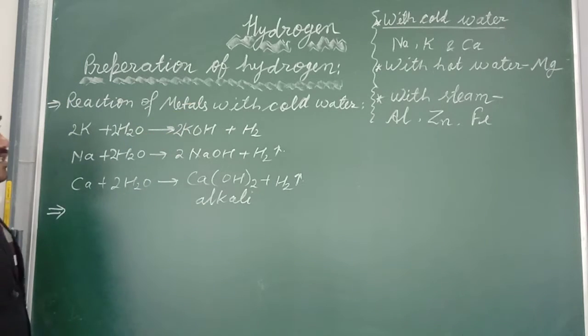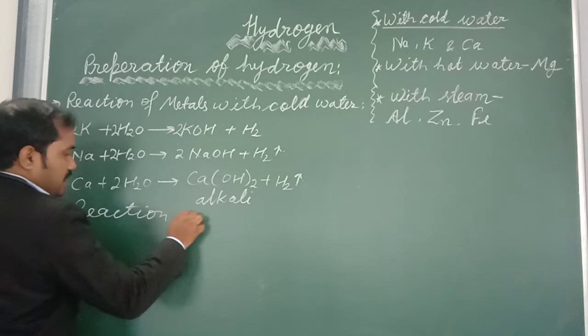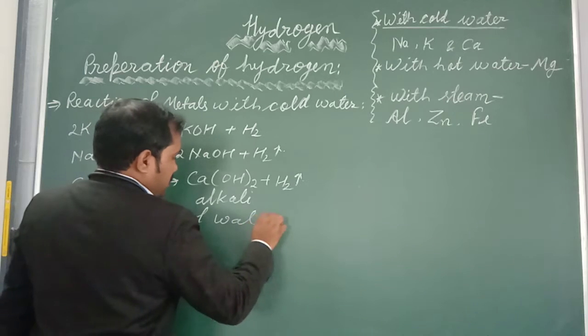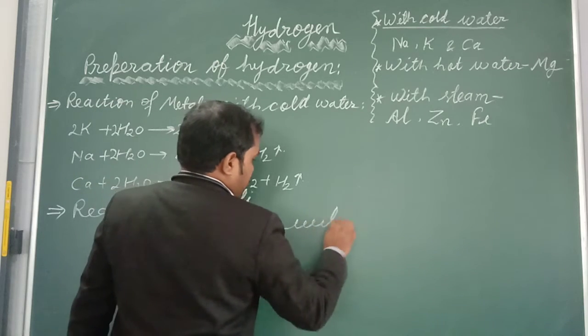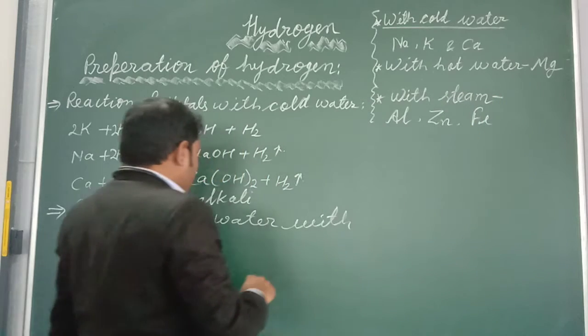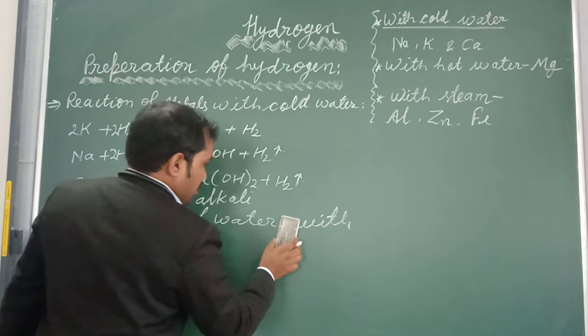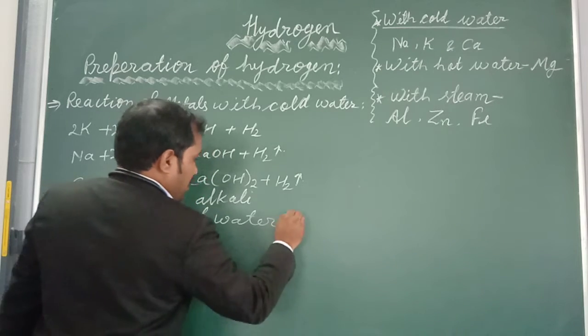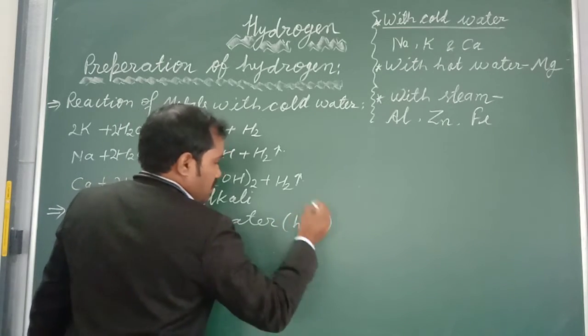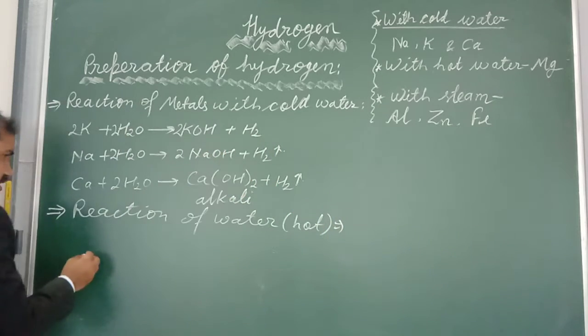Second, reaction of water with magnesium. Which water, my dear? Hot water with magnesium.